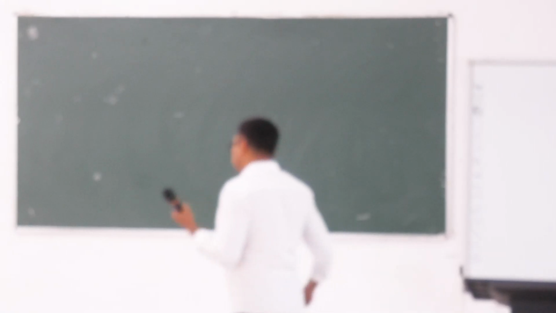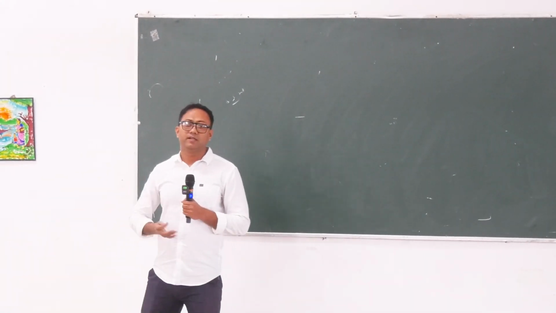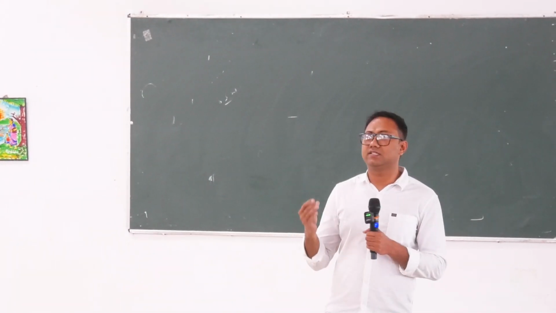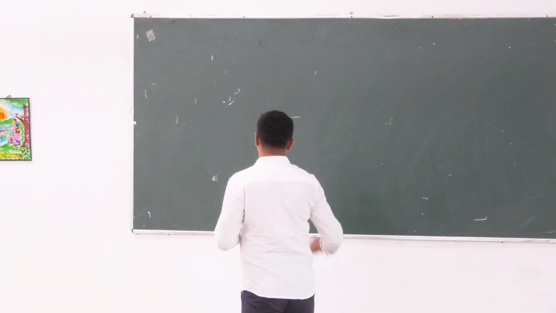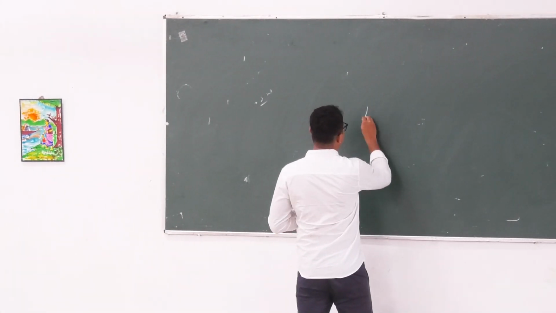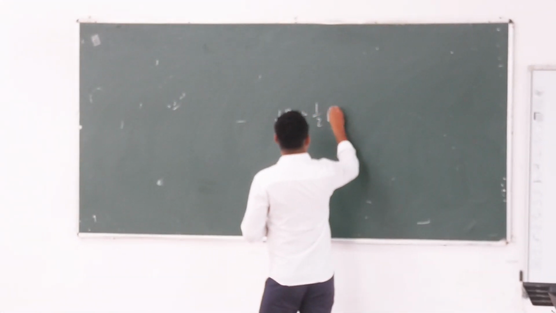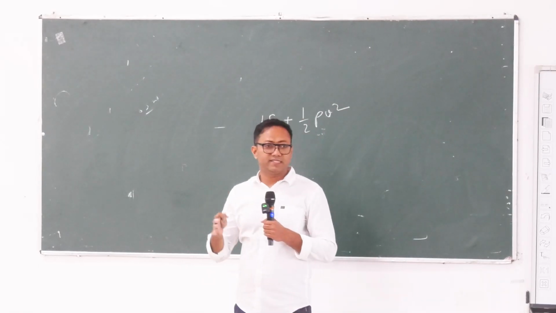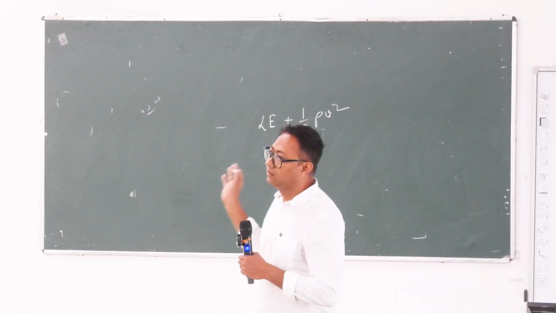When blood is flowing in your blood vessel, it has an energy, and that energy is always constant. That energy is lateral energy plus half rho v square. We are neglecting the static energy because it is the same everywhere.